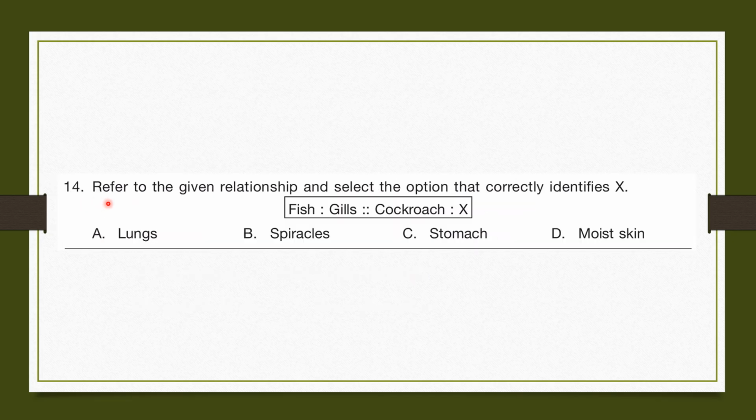Question number 14. Refer to the given relationship and select the option that correctly identifies X. Fish breathe with gills. So cockroach breathe with spiracles. So the correct answer would be B, spiracles.